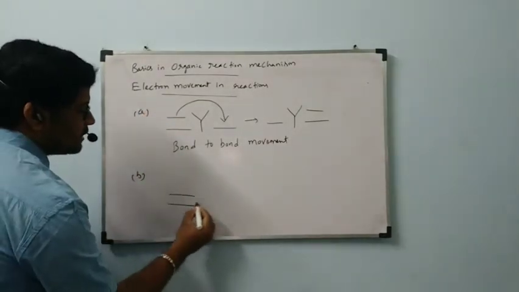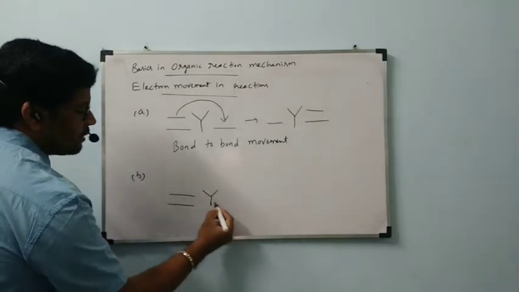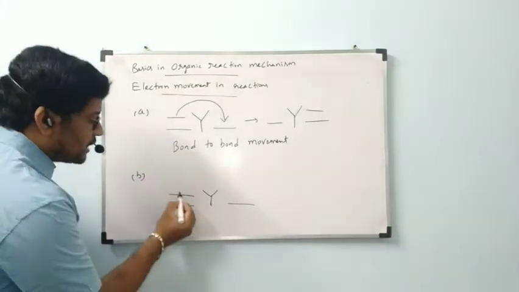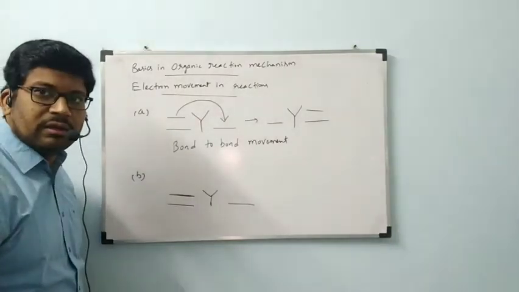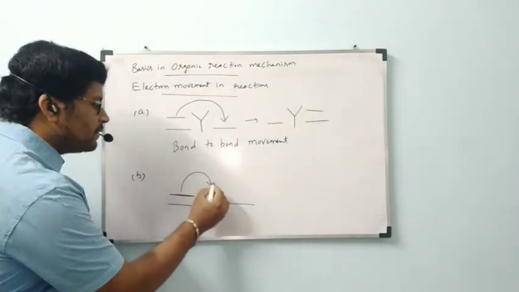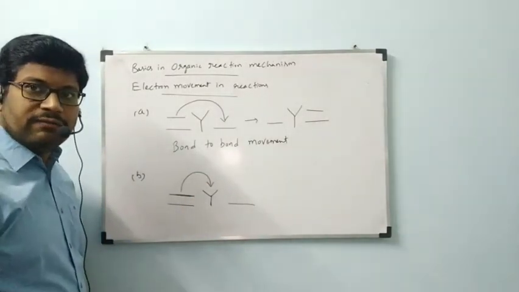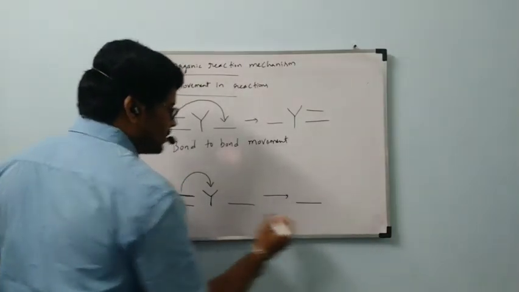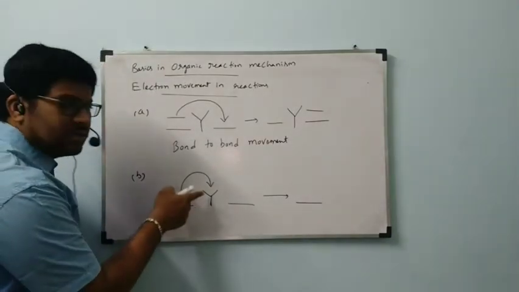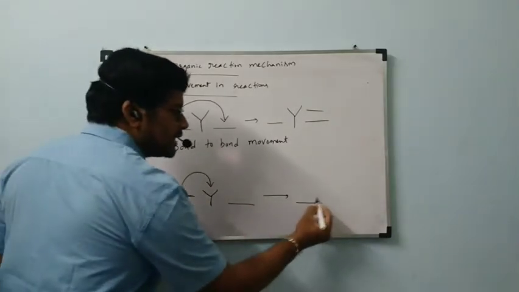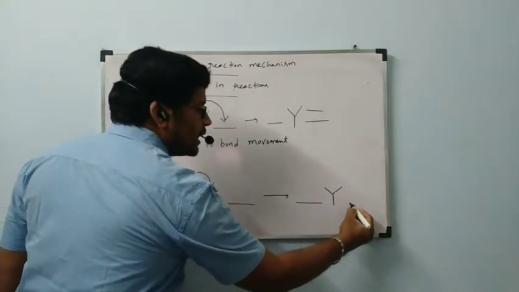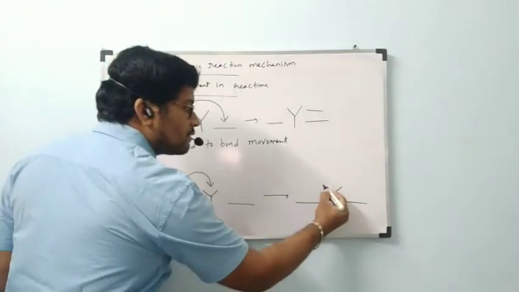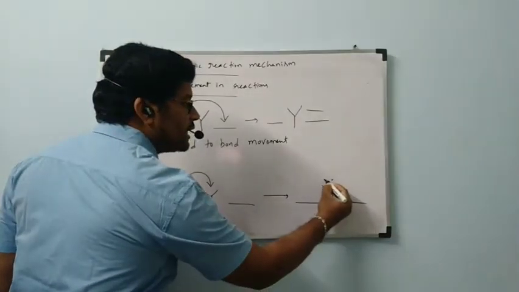The same double bond is present towards Y, and on this side we have a single bond. Now what is going to happen? This bond which is present here is shifted to Y. Then it is formed as this double bond, in which one bond is shifted towards Y. Then we have a single bond on Y, and the right side is also a single bond. But on Y we are getting an electron pair.